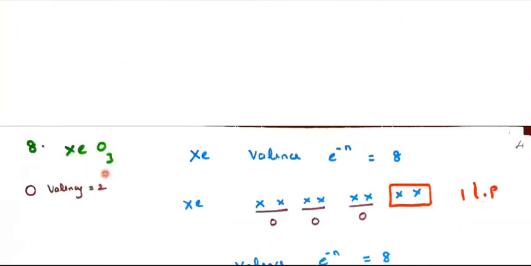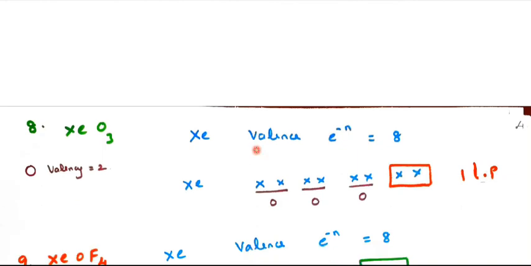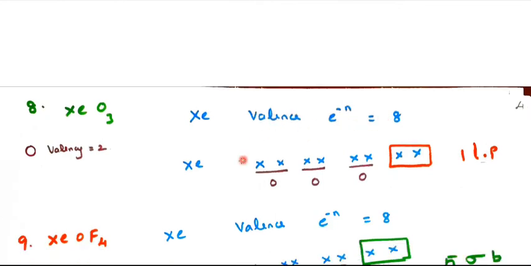Next, XeO3. At last I'll give you homework. You just work it out and see. XeO3, Xe is xenon. So xenon belongs to the 8A group. That is, the valence electron is 8. So the valency is 0 only.